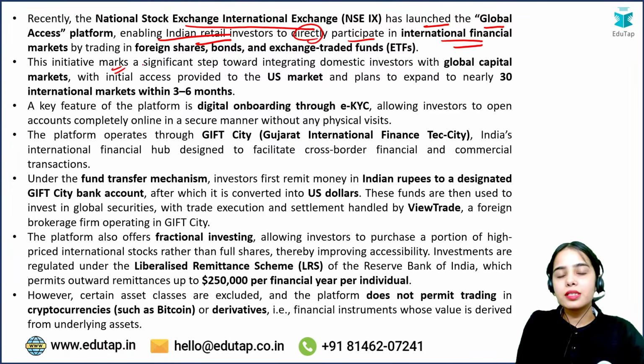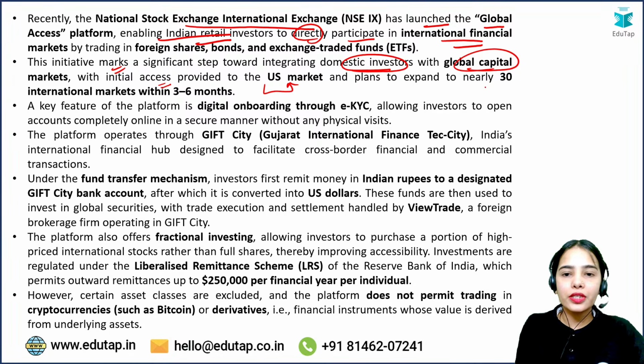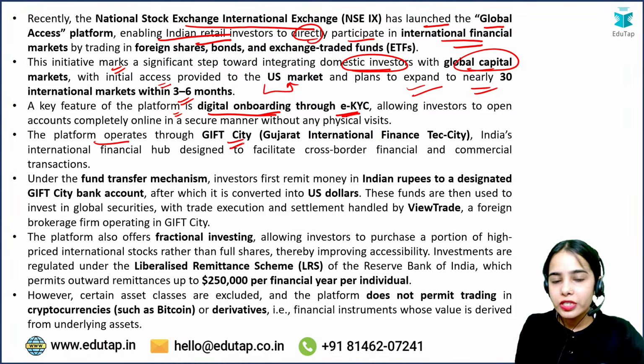This initiative marks a significant step towards integrating domestic investors with the global capital markets, with initial access provided to the US market. Within 3 to 6 months, there will be an expansion to nearly 30 international markets. A key feature of the platform is digital onboarding through eKYC. The platform operates through Gift City.